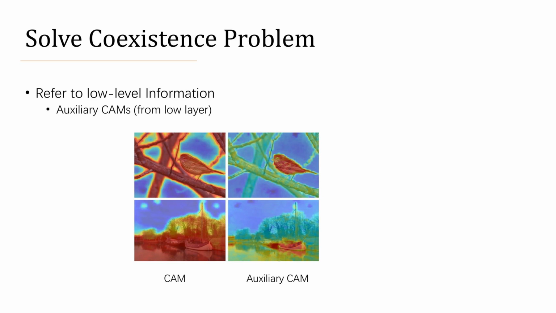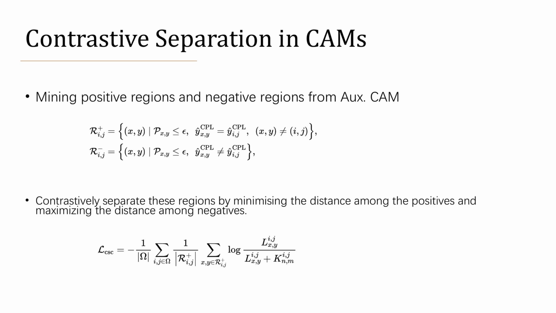Here is the comparison of the CAM and the auxiliary CAM. We find that the auxiliary CAM can outperform the CAM in those regions with low perplexity. Based on this, we propose to transfer the knowledge from the auxiliary CAM to CAM. We propose contrastive separation in CAMs. Basically, we mine positive and negative regions according to the auxiliary CAM. Then we contrastively separate these regions in CAMs by using InfoNCE loss.